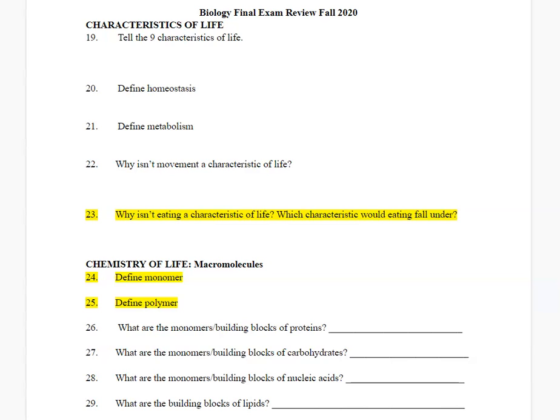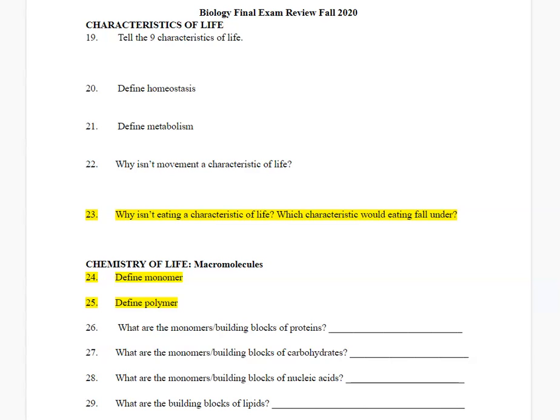Now, I get a lot of students who say, because there are non-living things that move. And non-living things can have a lot of the characteristics of life, but because they're missing even one characteristic, they're not considered living. So, movement isn't a characteristic of life because not all living things move.